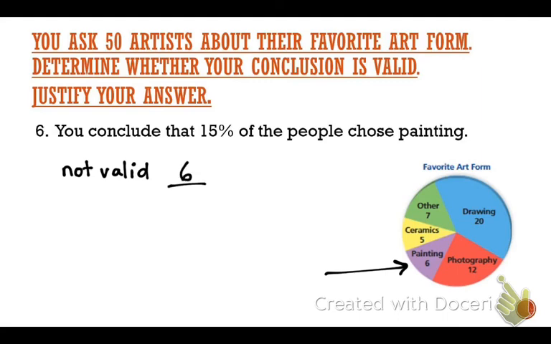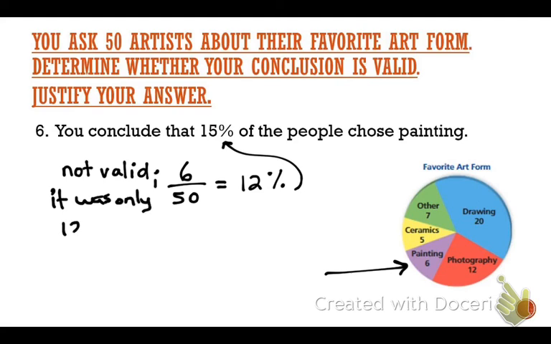So 6 out of 50. All right, what percentage is 6 out of 50? 12%. Is 12% the same thing as 15%? No. So my question here is, determine whether or not it is valid. Not valid. Why? Because it was only 12%.